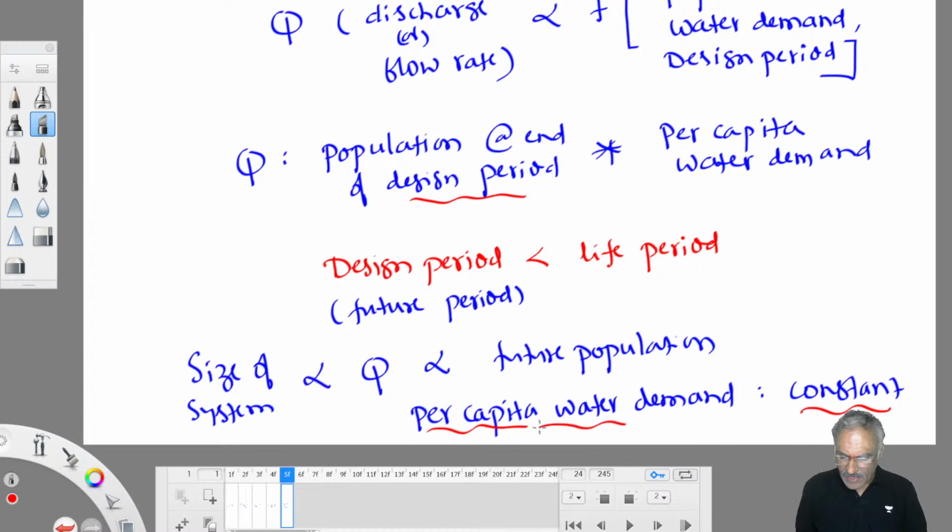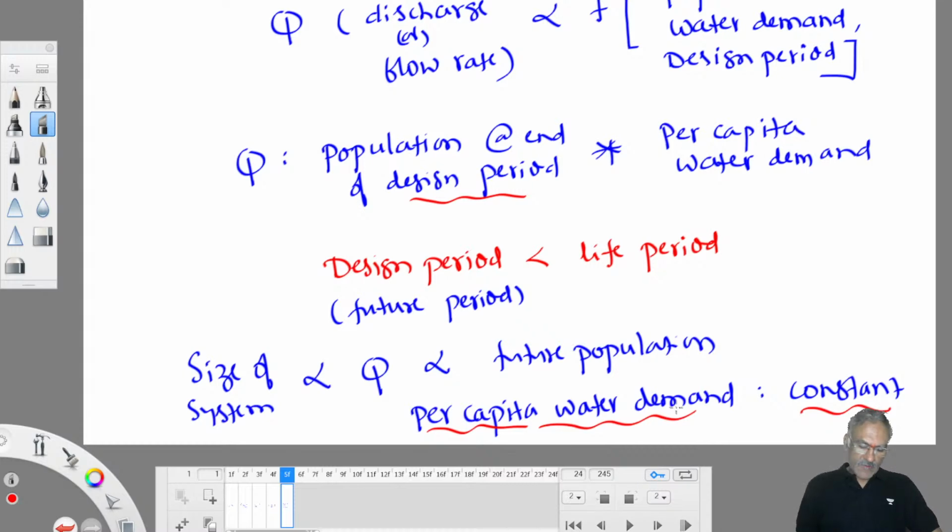Per capita water demand is always constant. It is only a one-time assessment. Once you assess per capita water demand for a given community, it is always constant. The only thing that varies from time to time is population. So, therefore, population we need to estimate properly.